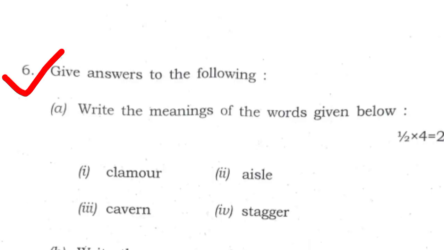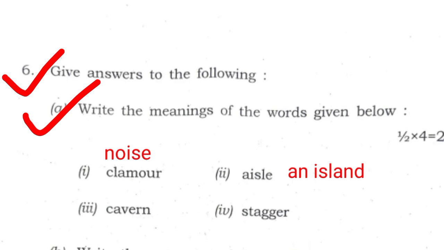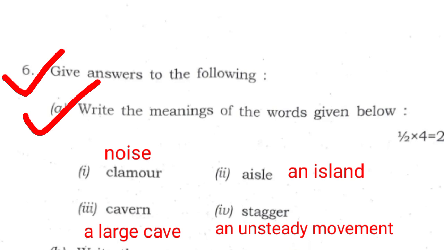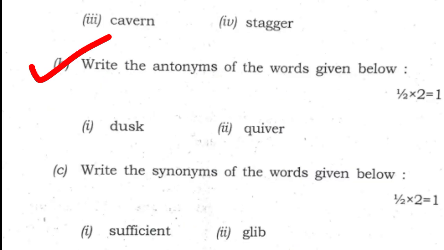Give answers to the following. A. Write the meanings of the words given below. There is half mark for each question, so total is 2 marks. The words whose meaning is to be written are clamor, isle, cavern, stagger. Respective meanings are 1. Noise, 2. An island, 3. A large cave, 4. An unsteady movement.